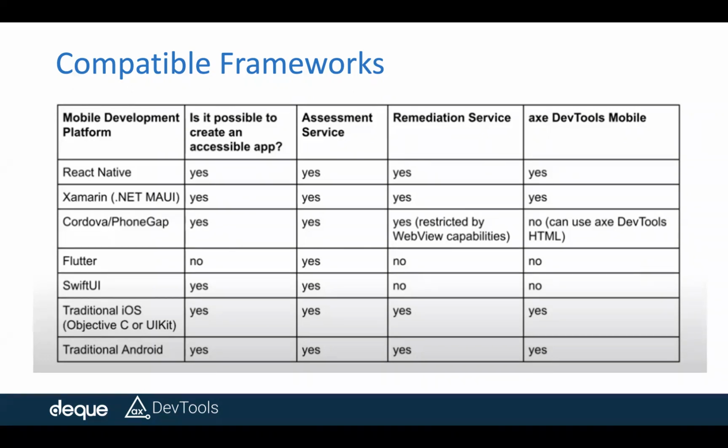But in terms of others like PhoneGap, though we don't support that as of this moment through API, you can still use our Axe DevTools HTML to check some of the accessibility issues, and also we can provide you the remediation service, but it is restricted by some of the web view capabilities. So here what I see is SwiftUI and Flutter are something we still need to work on. For other frameworks, we are supporting them already.